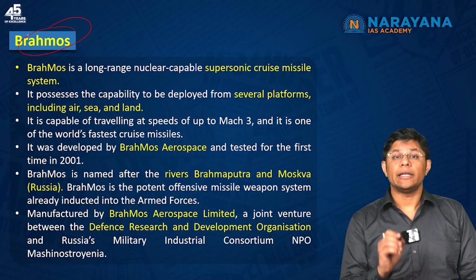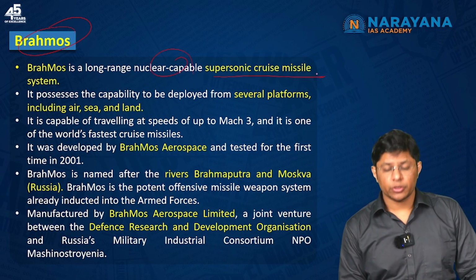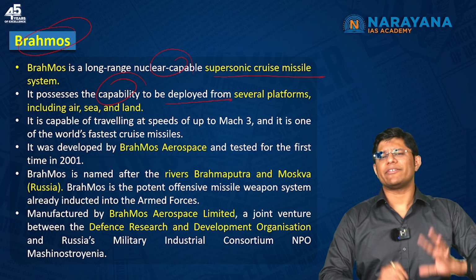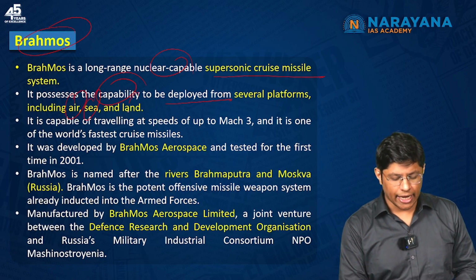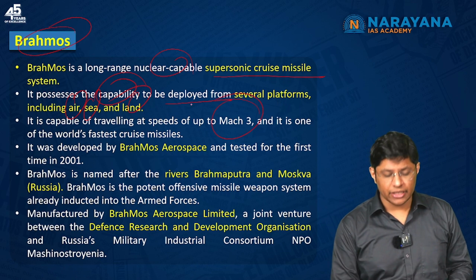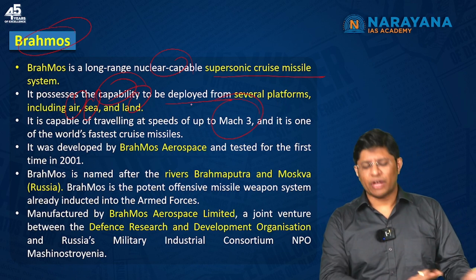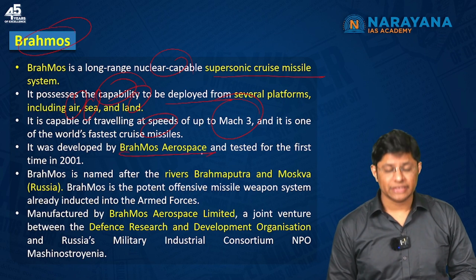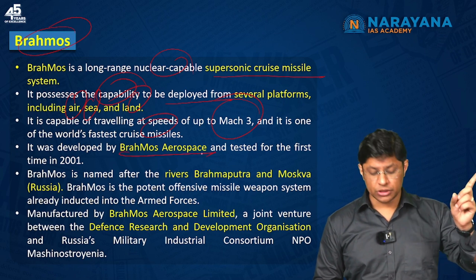This is a nuclear-capable supersonic cruise missile system. It has the capability to be deployed from several platforms, be it air, sea, and land. It can travel at a speed of Mach 3, and it is one of the world's fastest missiles. It was developed by Brahmos Aerospace and tested for the first time in the year 2001.